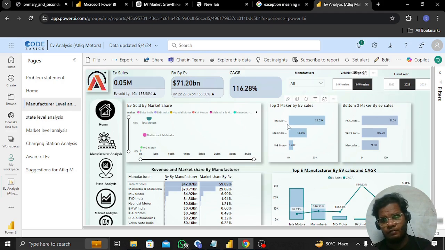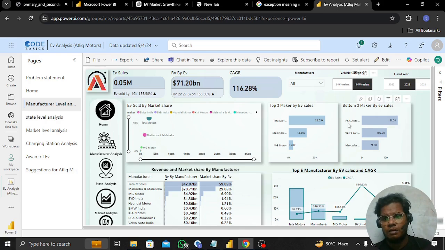These are the top three makers by EV sales and the bottom three makers. Top three, of course, Tata Motors, second Mahindra and Mahindra, and MG Motors. The bottom three are PC Automobiles, Volvo Auto India and Mercedes Benz. I think as per our Indian conditions, these are very luxury brands, and in India there are a lot of upper middle class and lower middle class people.